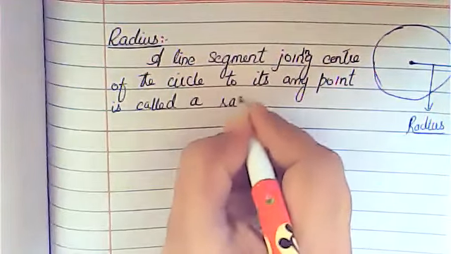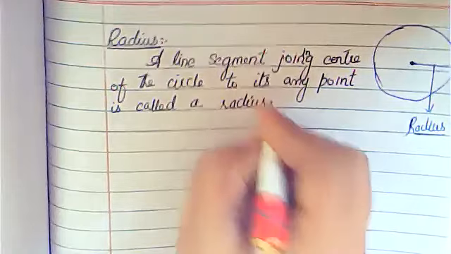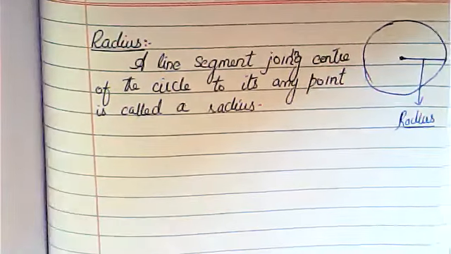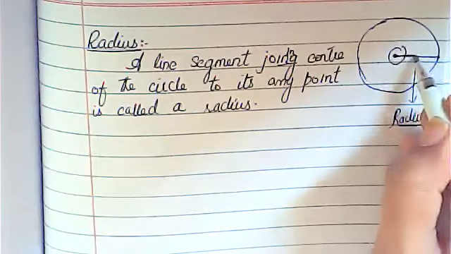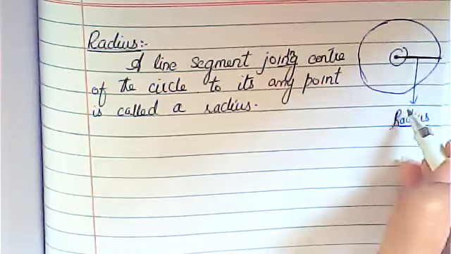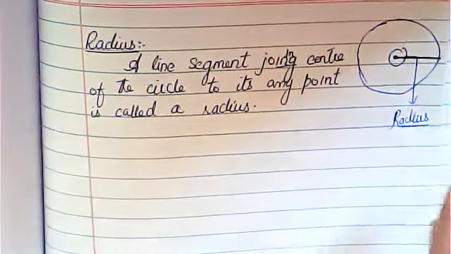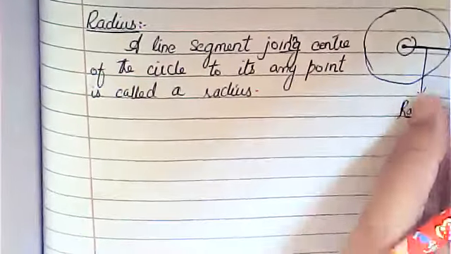So what will it be called? It will be called a radius. What will it be called? Radius. It is a line segment, it is joining the center of the circle to any point, so this is called a radius. It is called a radius.